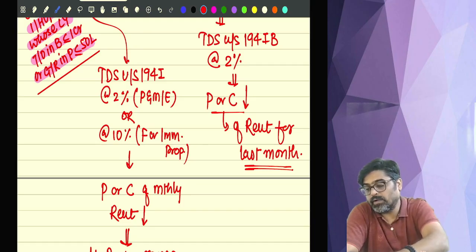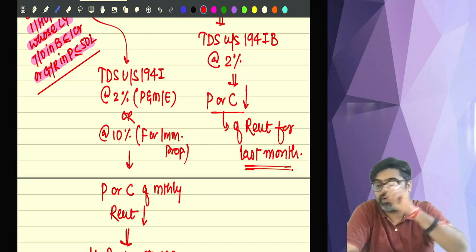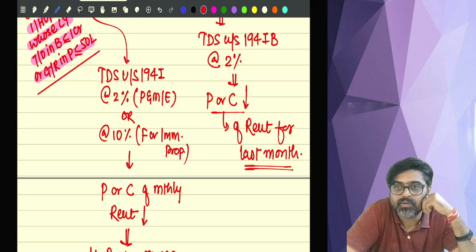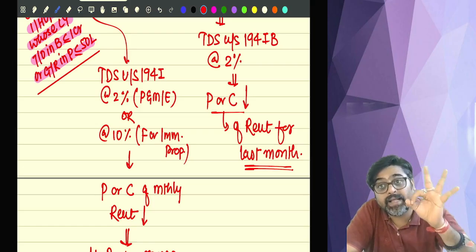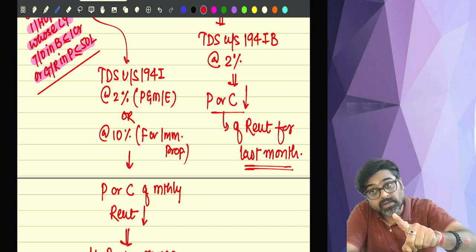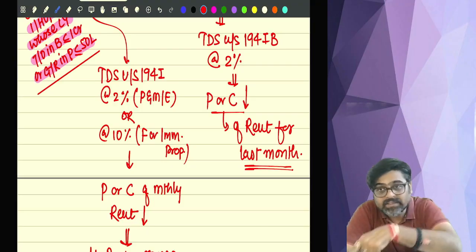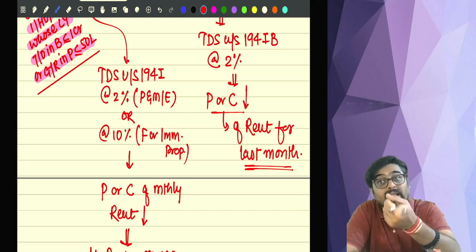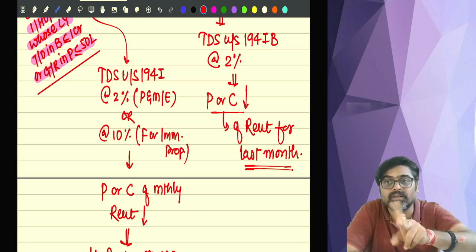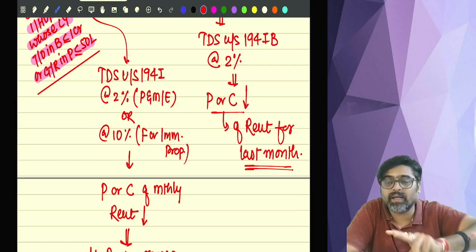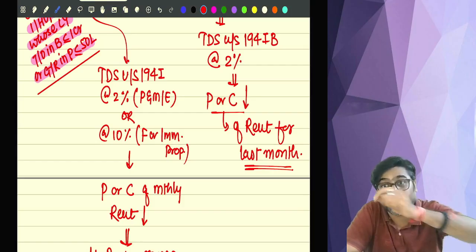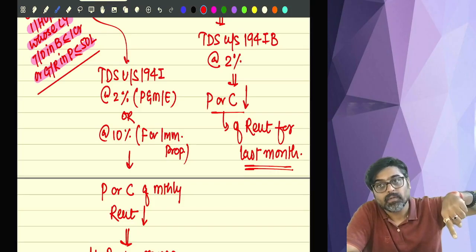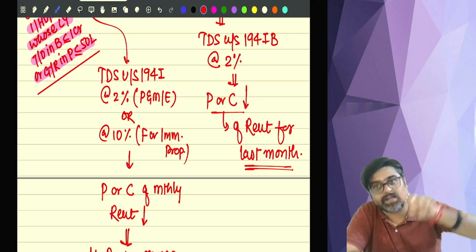12 lakh into 2% will give you how much? 24,000. So this 24,000 is the TDS on the rent of the full year. But this TDS will be deducted only once. Only once. Unlike your 194I, where every month rent will be paid and every month TDS will be deducted, here under 194IB, you calculate the TDS once on the rent of the full year.